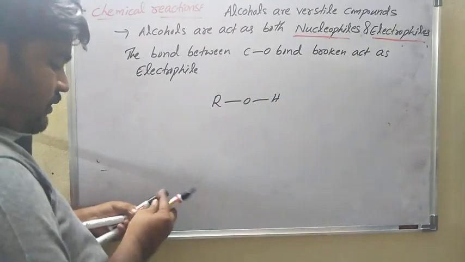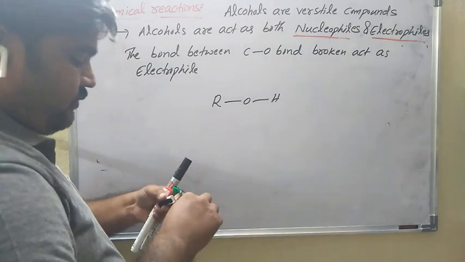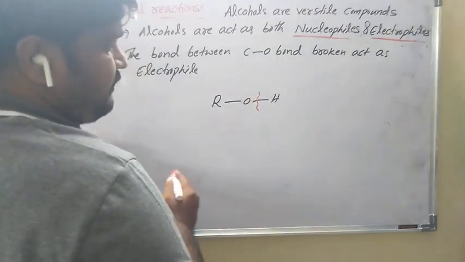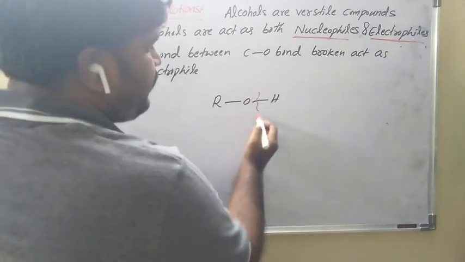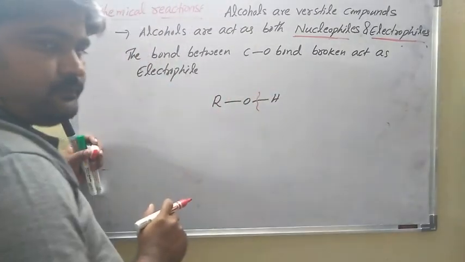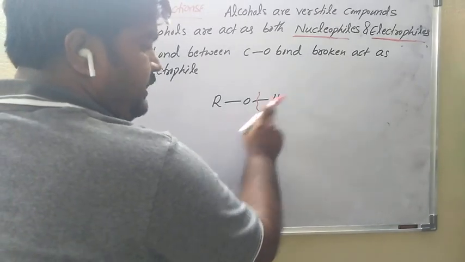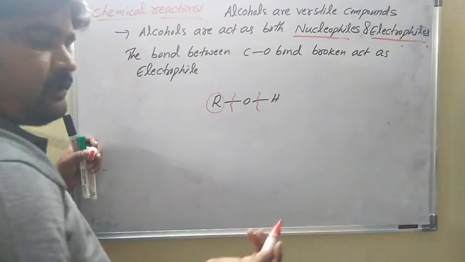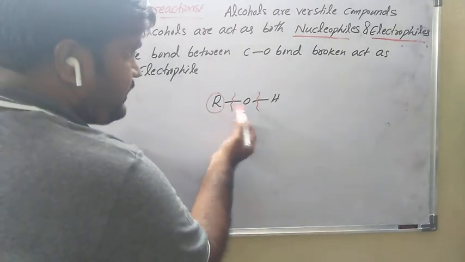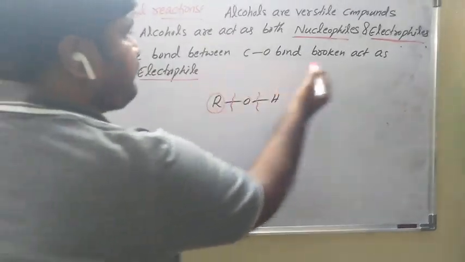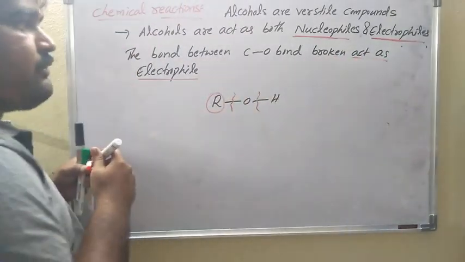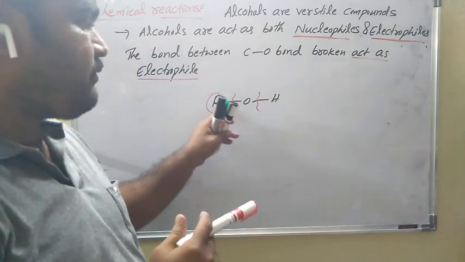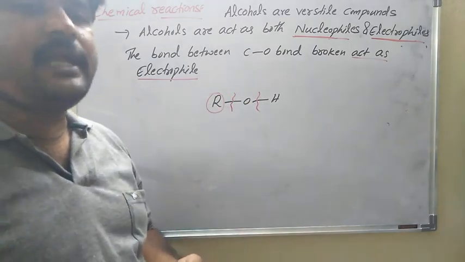Whenever the OH bond is broken in a chemical reaction, it acts as a nucleophile. Whenever RO, where R means an alkyl group, any carbon atom, has its CO bond broken, it acts as an electrophile. So the OH bond broken acts as a nucleophile; the CO bond broken, that is the alkyl and RO bond, acts as an electrophile.